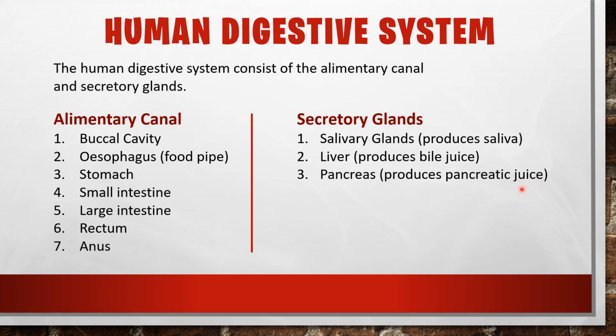So the human digestive system consists of the alimentary canal and secretory glands. The organs under the alimentary canal are the buccal cavity, esophagus, stomach, small intestine, large intestine, rectum and anus. And the secretory glands are the salivary glands, liver and pancreas.